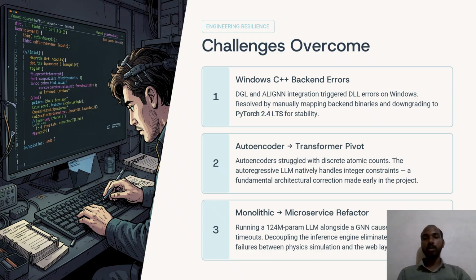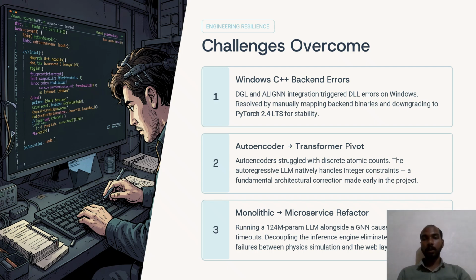The second challenge was model selection. Initially, we explored an autoencoder based approach, but it struggled to handle discrete atomic information effectively. After analyzing the results, we switched to an autoregressive transformer-based architecture, which was more suitable for sequential crystal generation.